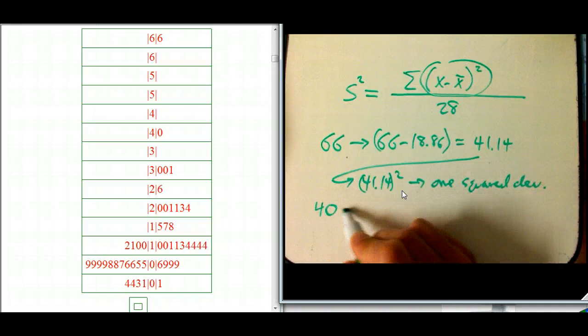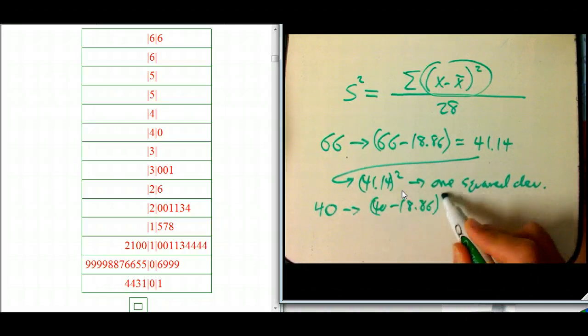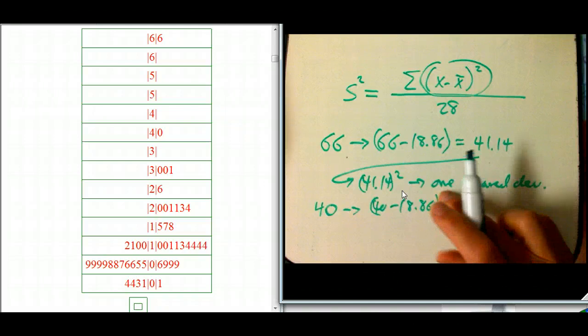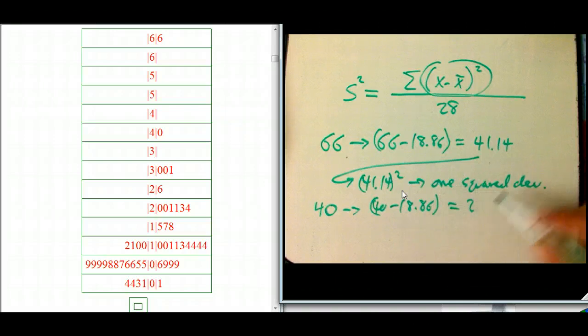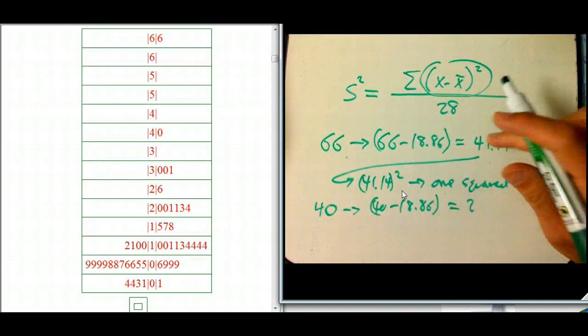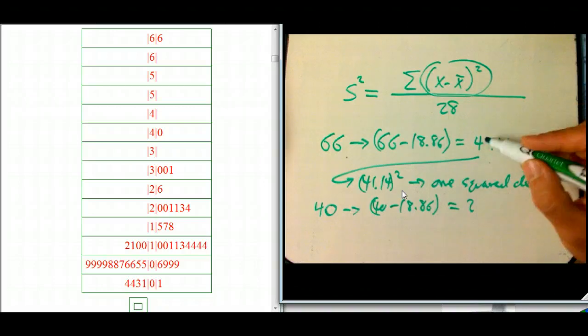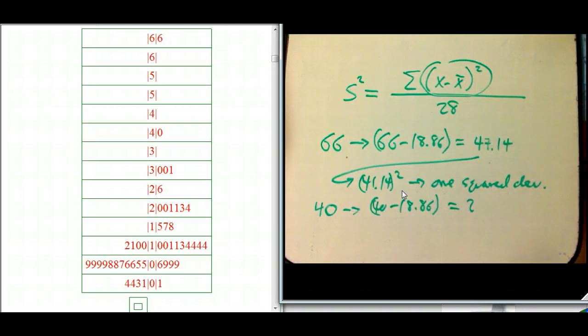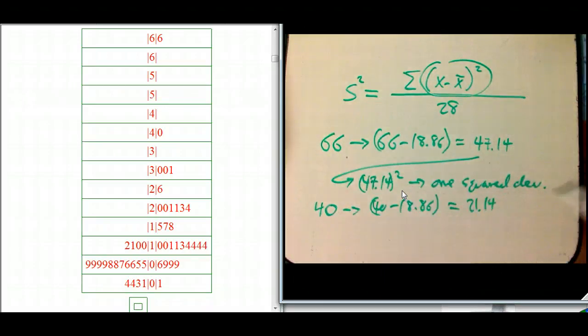And then we're going to take another one. We're going to take 40 minus 18.86. Oh, don't square it yet. That's going to be like 20. Oh, that wasn't 41.14, that's 47. I don't know why I said 41. This is going to be 21.14.